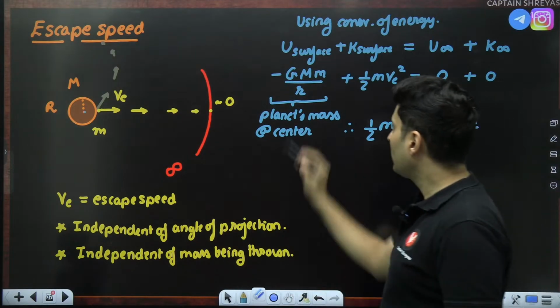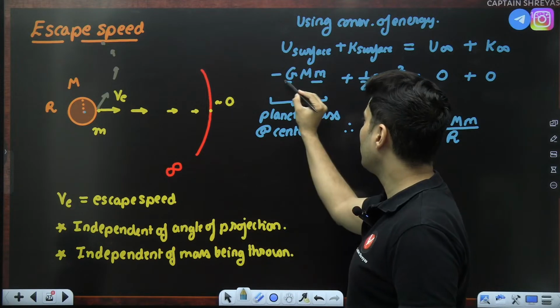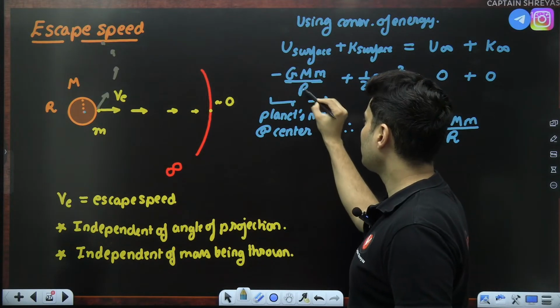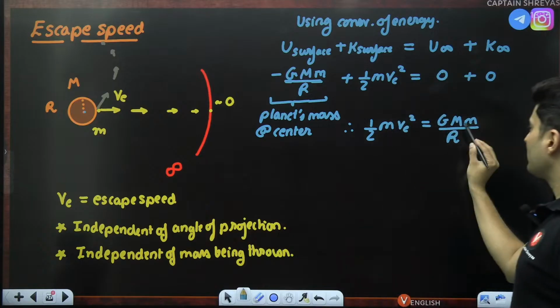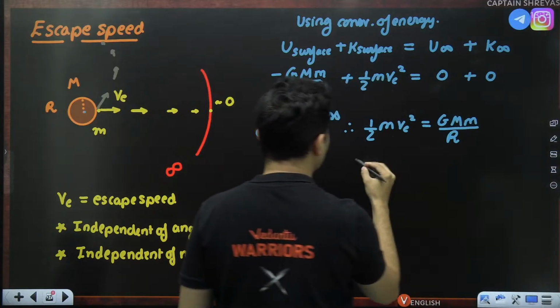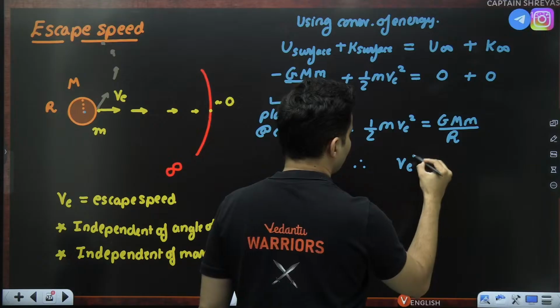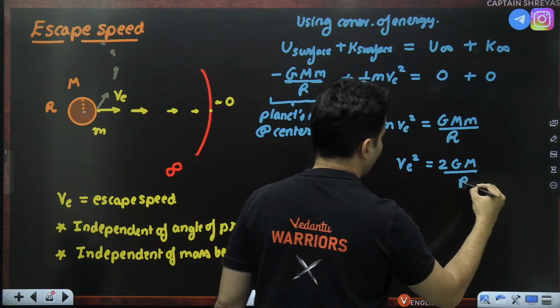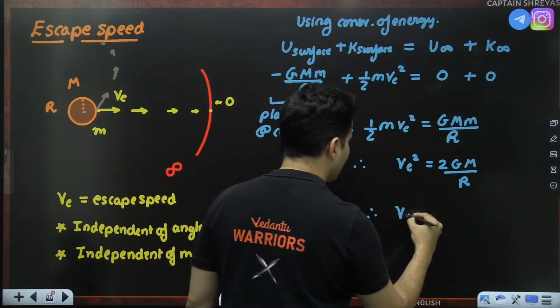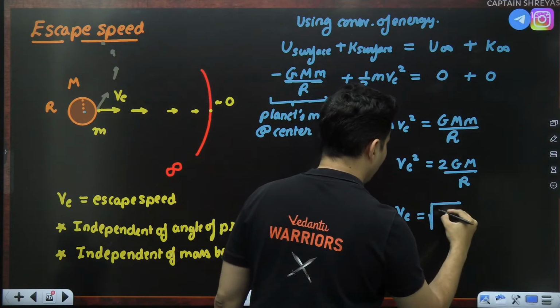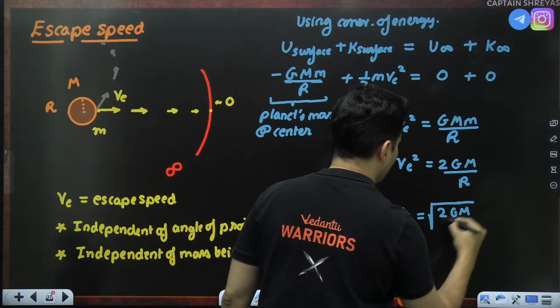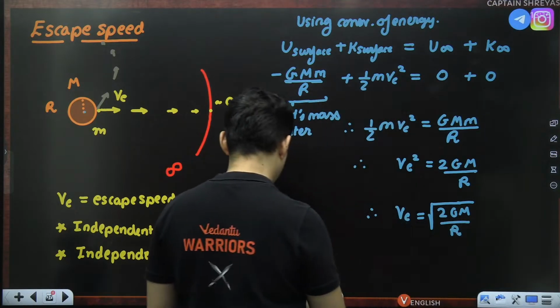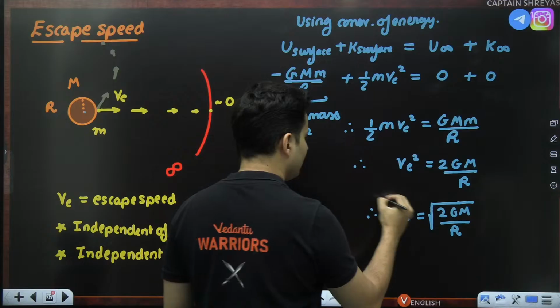Technically even this over here should have been R, capital R. Small m cancels, 2 goes on the top, so escape speed square will be 2GM divided by capital R. Therefore, our escape speed will be root of 2GM divided by R. That's it. That is the formula, guys.